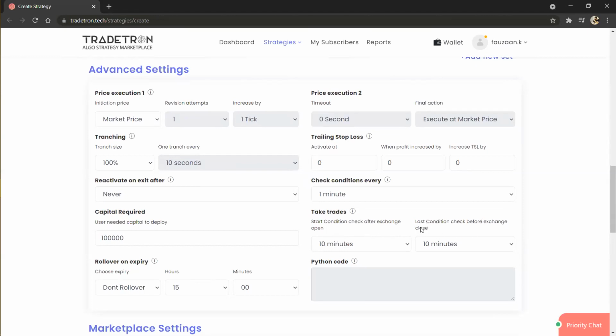These two timings are very vital, because whichever settings you set here work on the strategy level and not on the set level. Suppose you select 10 minutes. Our exchange opens at 9:15, so we are giving the command that the start condition check after exchange open is 10 minutes. So our condition checking will start after 10 minutes, that is 9:25.